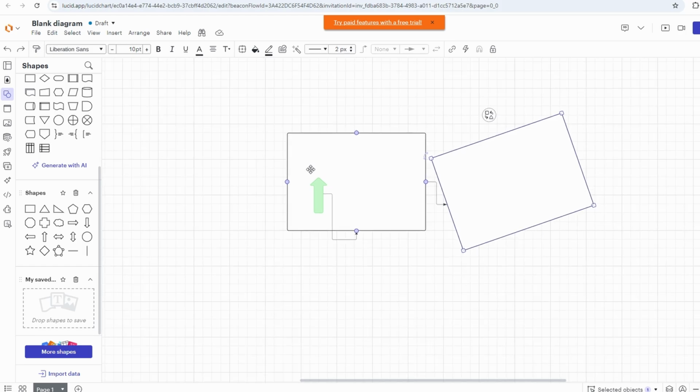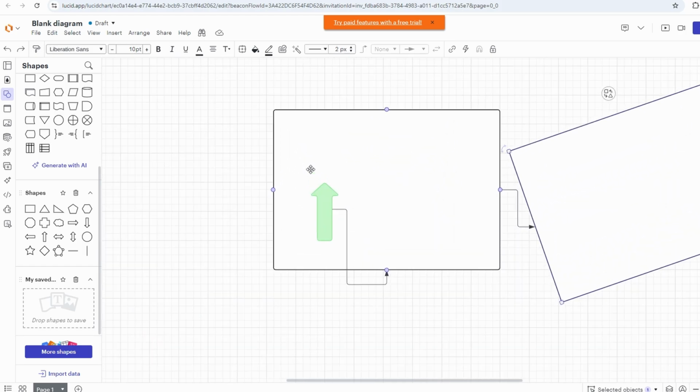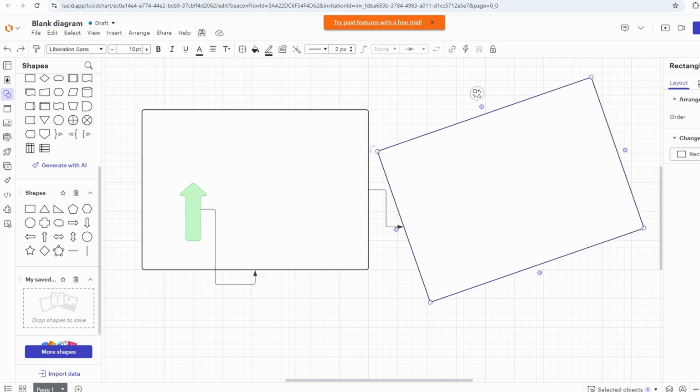You can set up stages for different parts of your project, track who's responsible for what, and even build in timelines if you want to stay on schedule. It's all about taking what's in your head and giving it structure in a way that's easy to understand, not just for you but for anyone else who might be looking at it too.